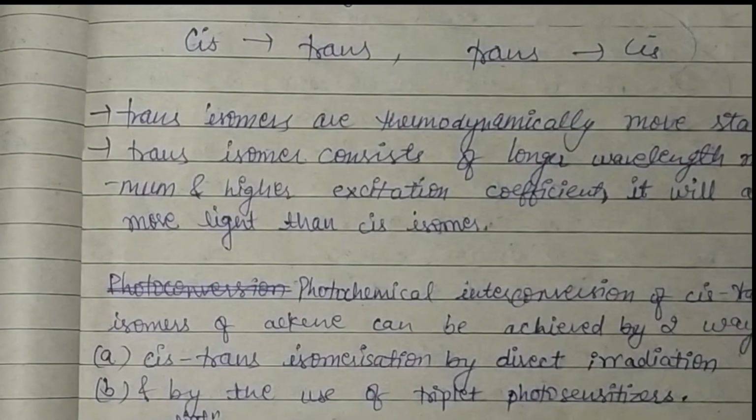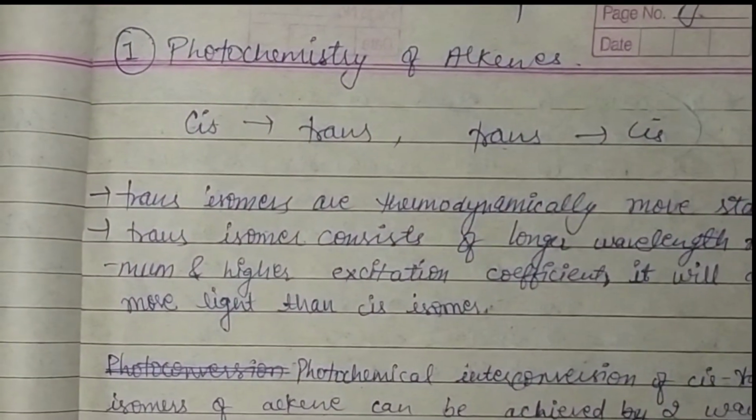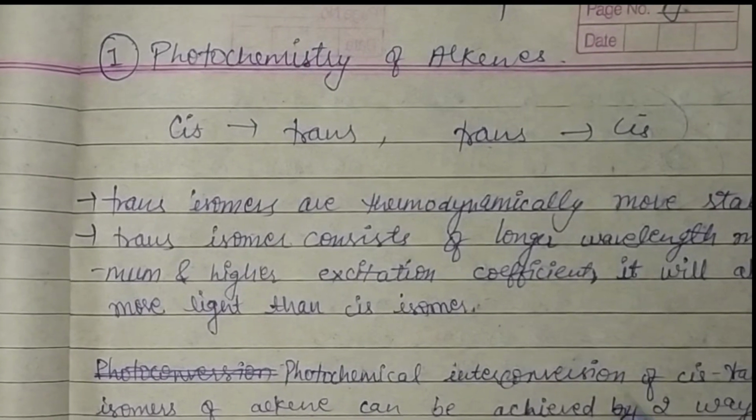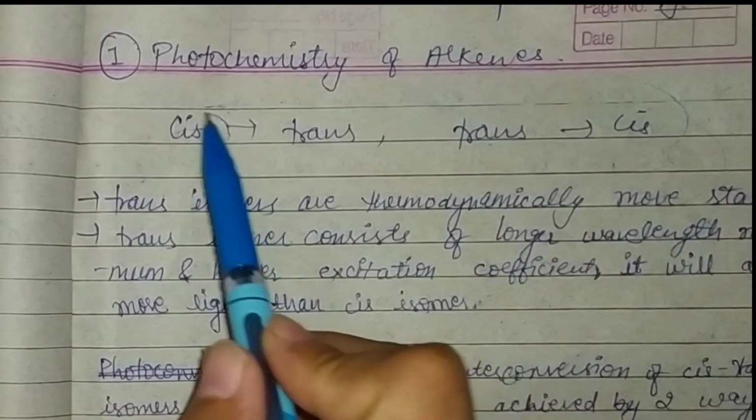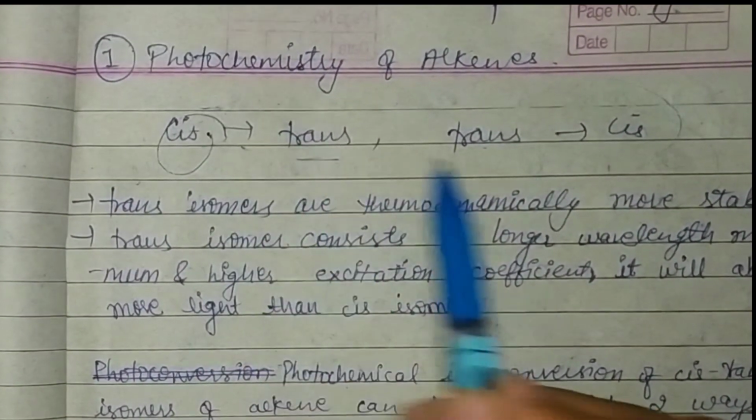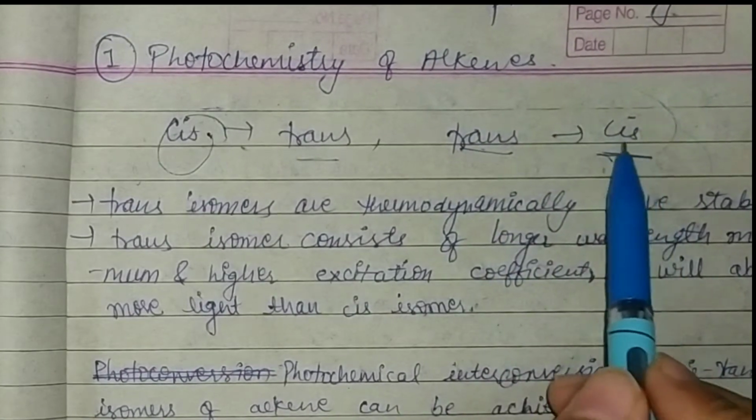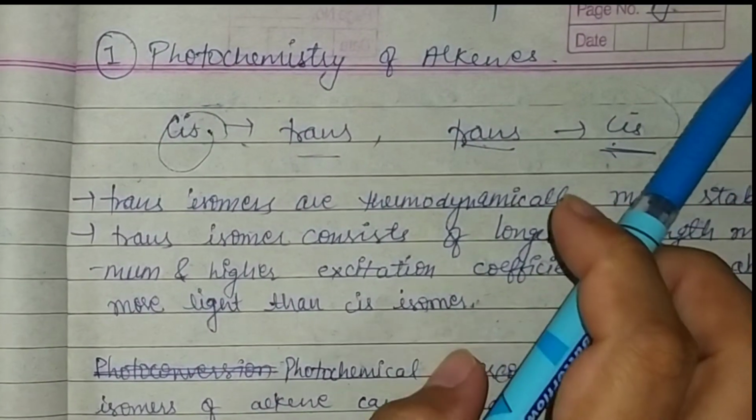Hello everyone, today's video topic is photochemistry of alkenes. In alkenes, the cis form converts into trans and the trans form converts into cis after reacting with a photon.